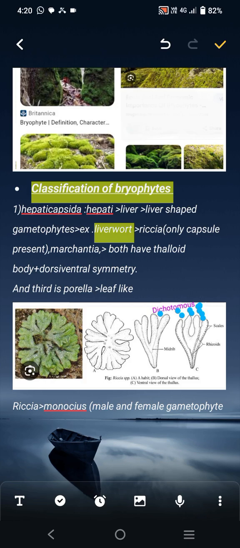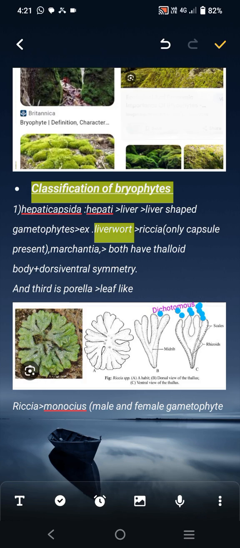Dichotomous dorsiventral. They're also found in the same size on the dorsal side and ventral side. Okay, so their symmetry is dorsiventral. This type we see in the animal kingdom: asymmetrical, radial, bisymmetrical, dorsiventral symmetry. That's given in the animal kingdom.